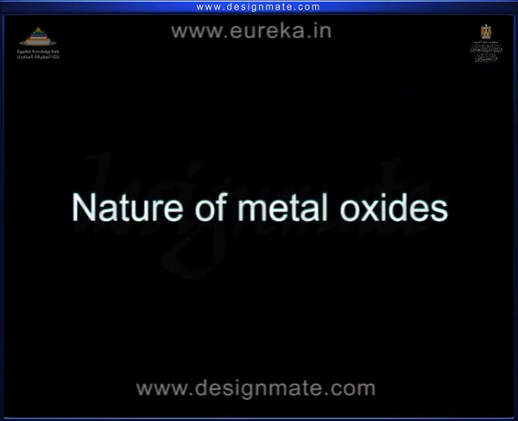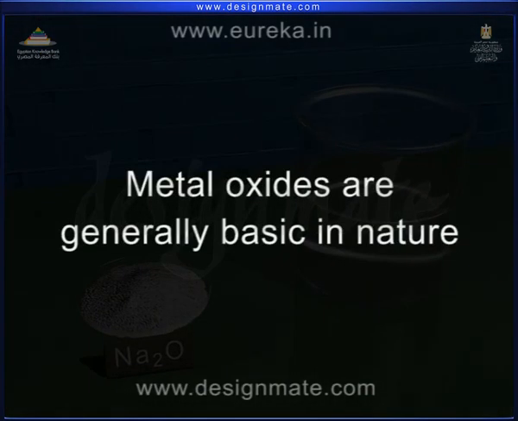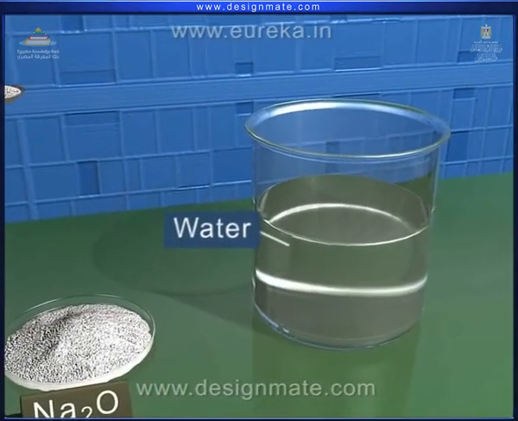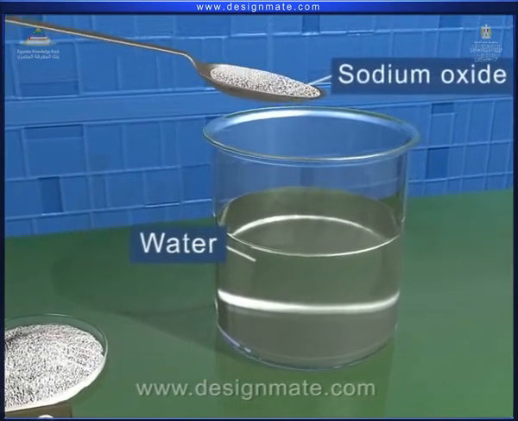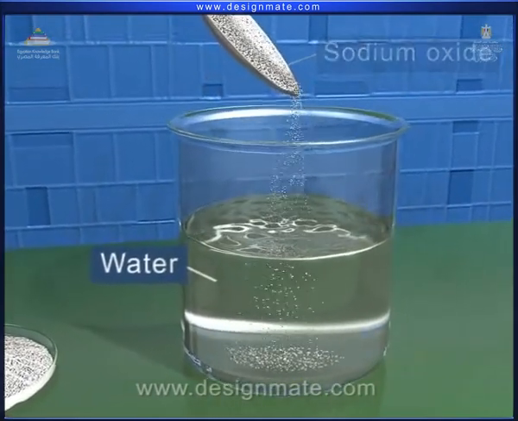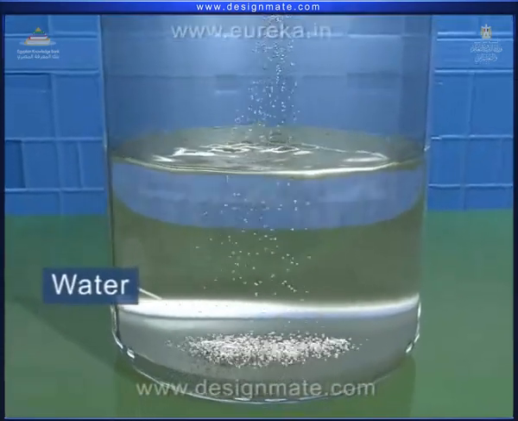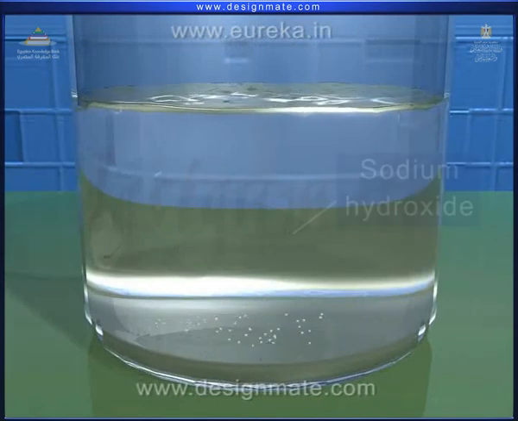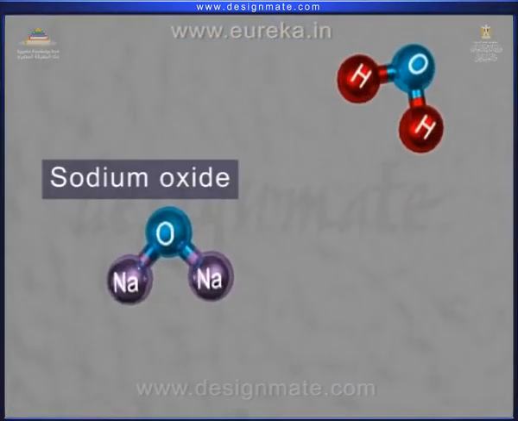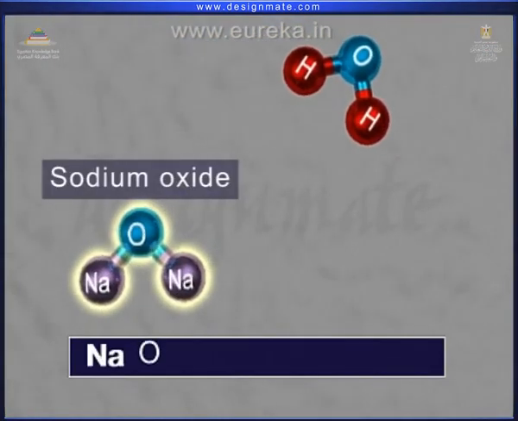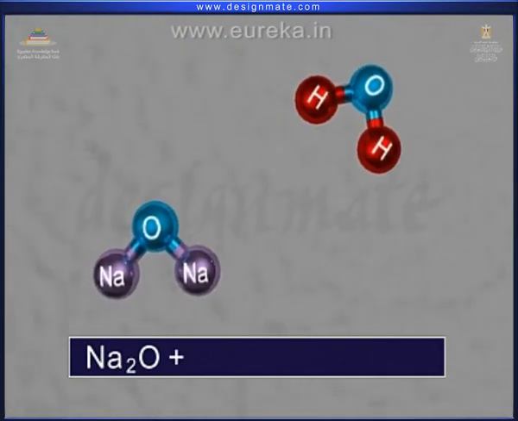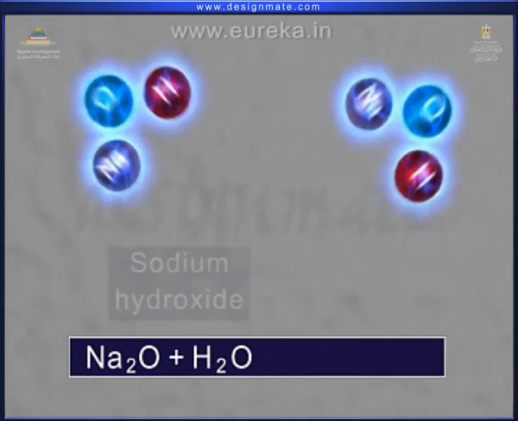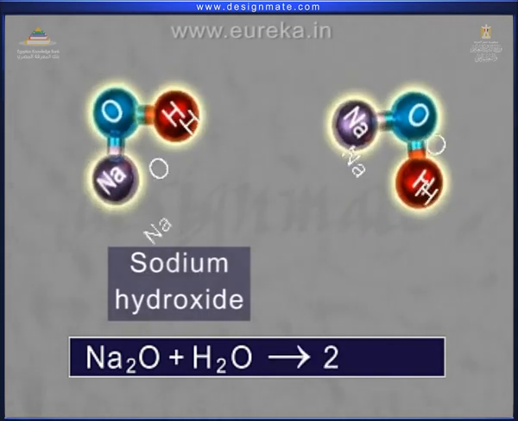Nature of metal oxides. Metal oxides are generally basic in nature. For example, the salt dissociates to form sodium hydroxide solution. Sodium oxide Na2O, when dissolved in water H2O, gives 2 moles of sodium hydroxide NaOH.